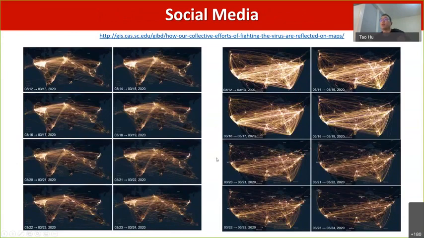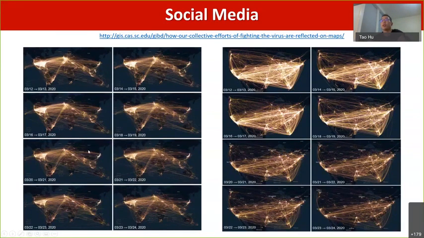These two images are generated by the University of South Carolina, and this map is created by Geotagged Tweets. If on day 1, day 2, the user changes location or changes cities, they will create a link here. And here are all the collections during one day.